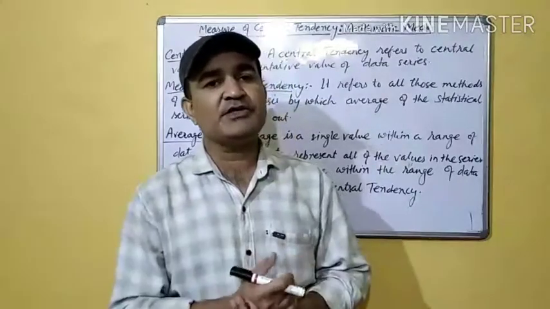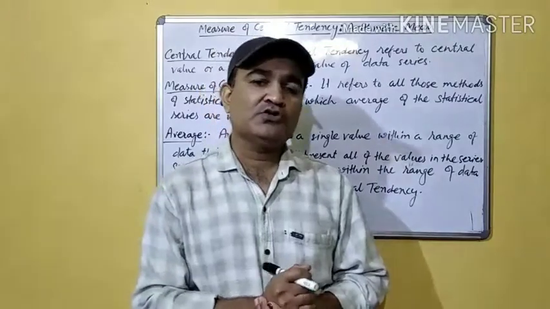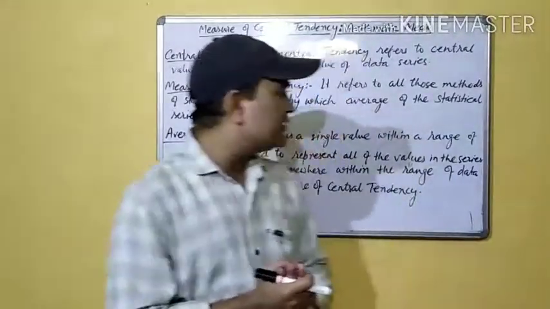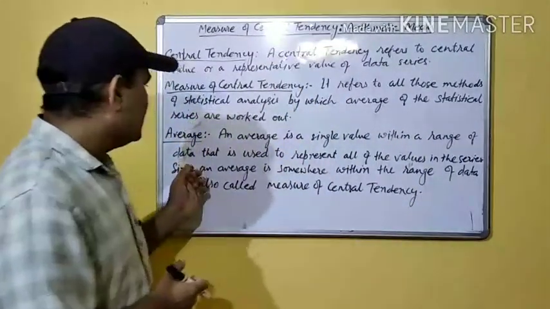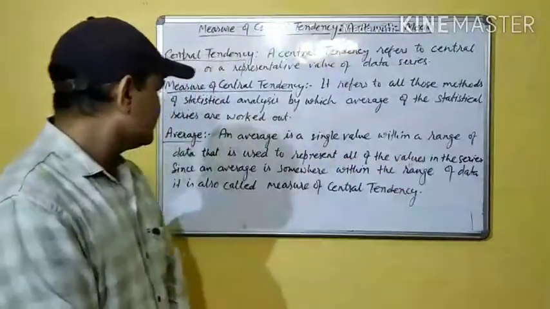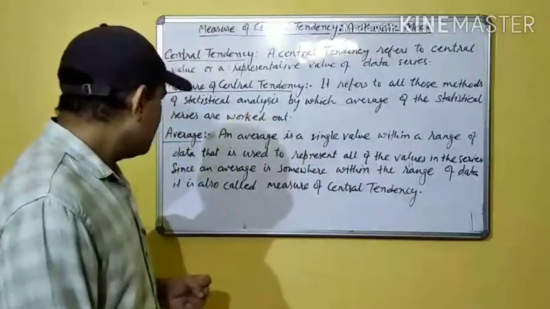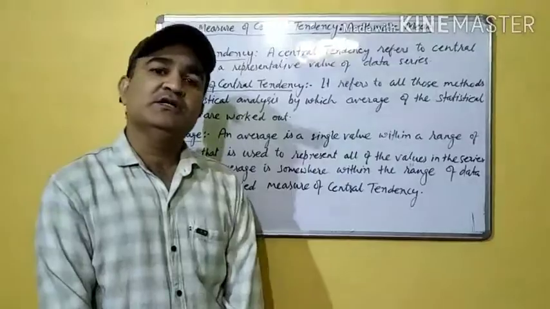And one such method is to find out average of the series. So average is a single value within the range of data and that is used to represent all the values in the series. And since an average is somewhere within the range of data, it is also called measure of central tendency.